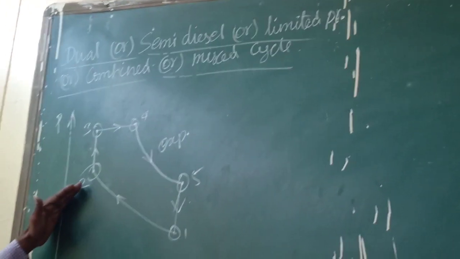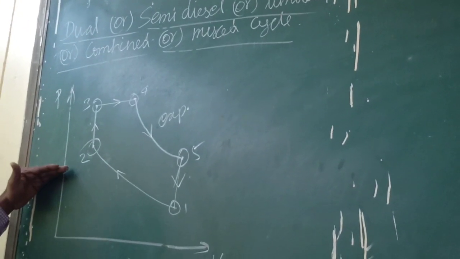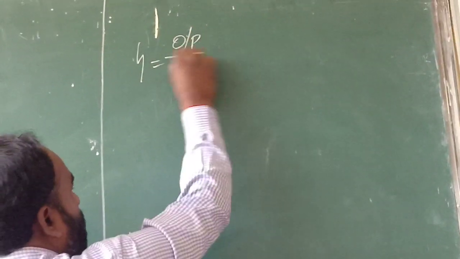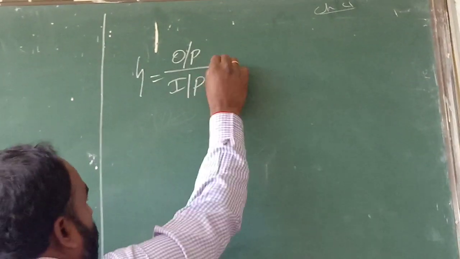Now we will go for the efficiency. We will derive the equation for the efficiency. We know that efficiency is always output by input. What is the output?